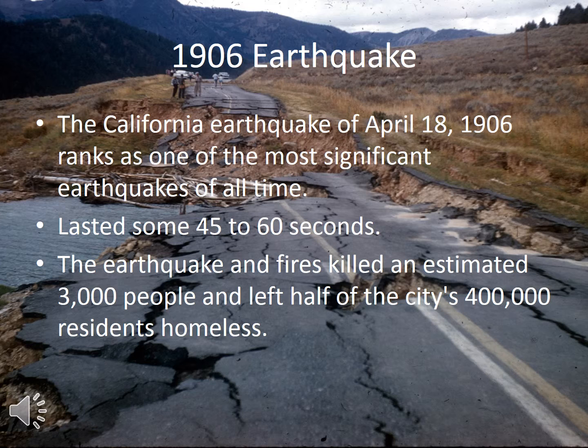At almost precisely 5:12 a.m. local time, a foreshock occurred with sufficient force to be felt widely throughout the San Francisco Bay Area. What is the San Andreas Fault? The San Andreas Fault is a fault line that extends for about 600 miles through the length of coastal California.